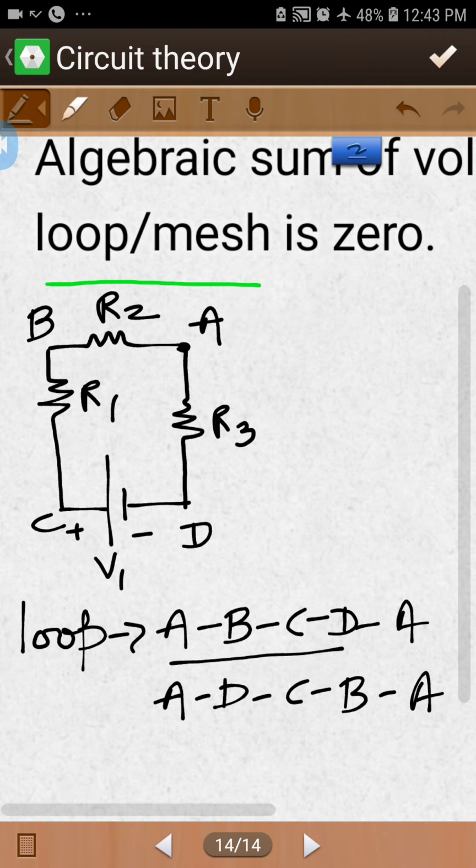This is a loop. Now if we are talking about mesh, let's see what a mesh is.